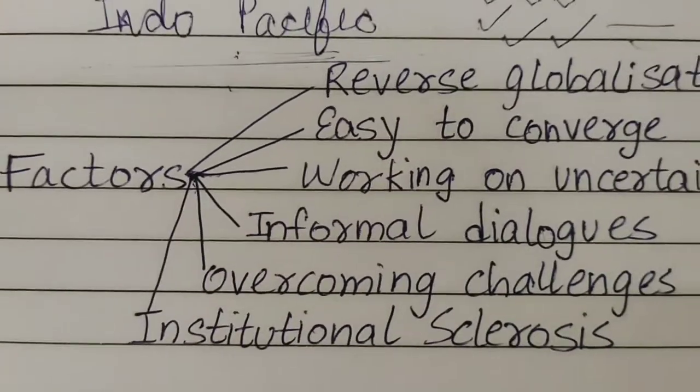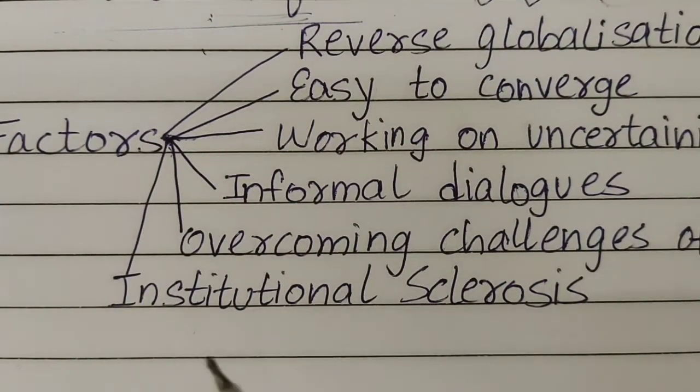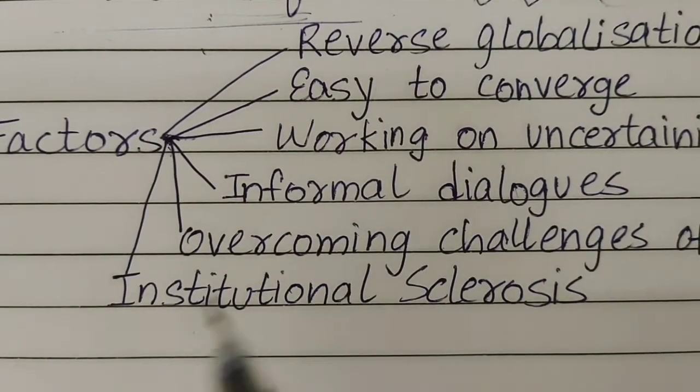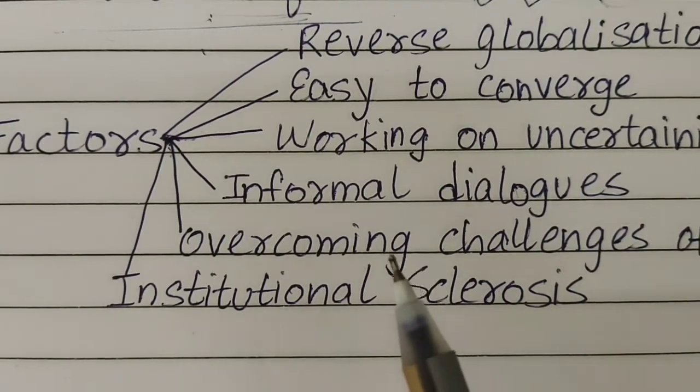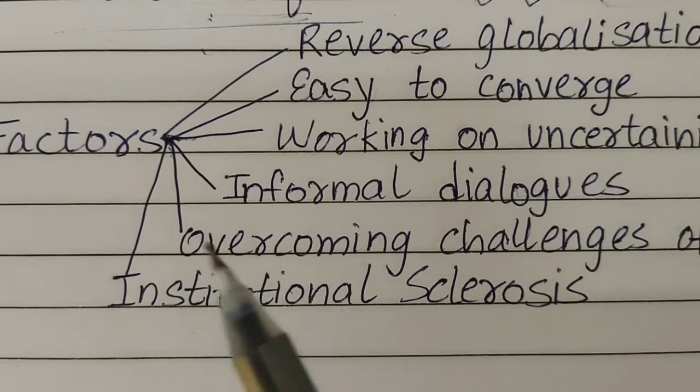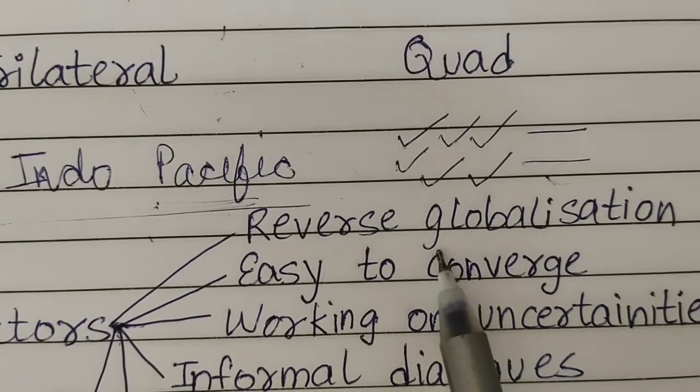So the first thing that we need to look at is factors. What are the factors that are responsible for the rise of minilaterals? So when we look at the first factor, these are the overall factors that we could come up with, and this you can use in your advantages also, and accordingly you can also tilt them into disadvantages if asked. So the first factor is reversing of the globalization.